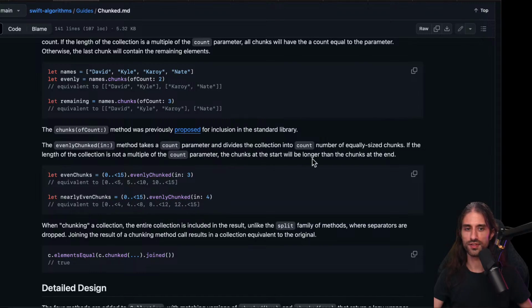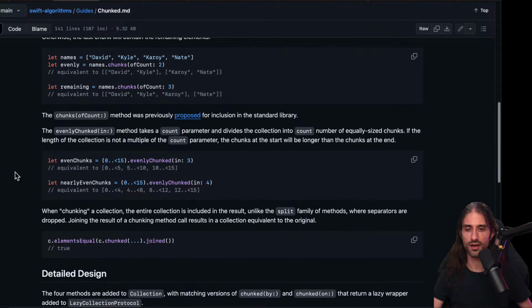Let's say you have 5 elements and you say that you want 3 chunks.